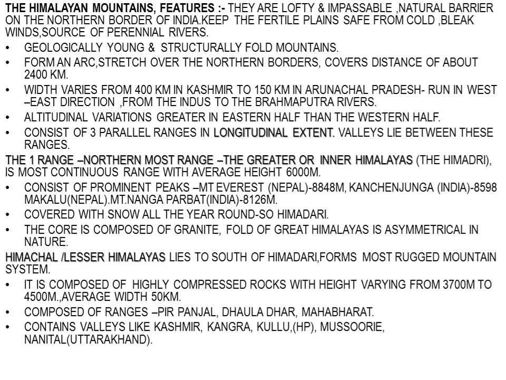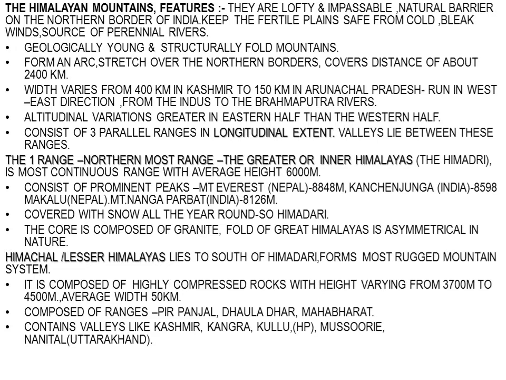That means it is hard in the core center, and the fold of Himalayas is asymmetrical in nature. That means the folds that are being formed are not symmetrical. That means they are not equal, they are asymmetrical. Somewhere the folds are more, and at some other place they are less, so they are asymmetrical in nature.